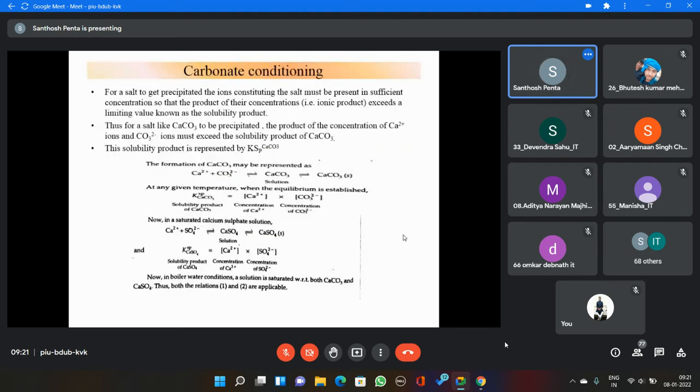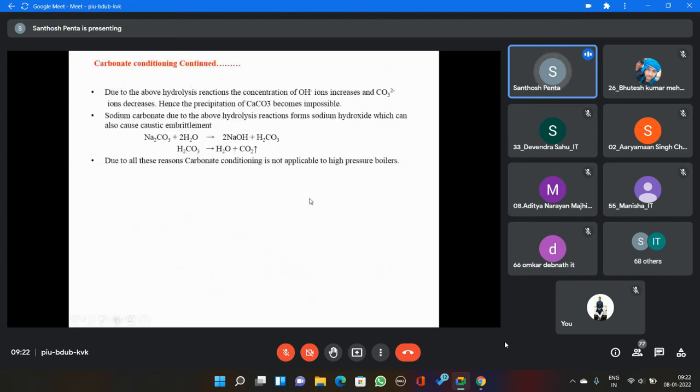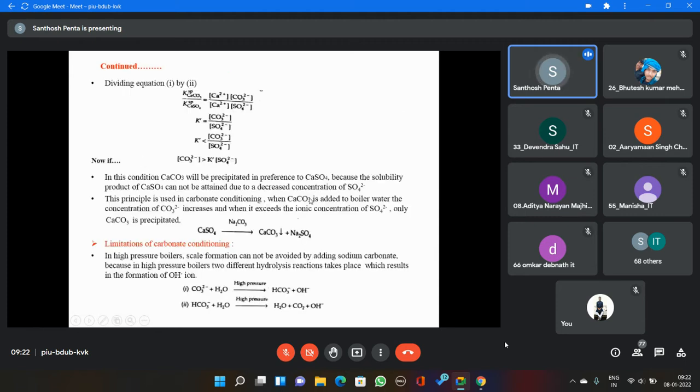Now see here, in the carbonate conditioning, what is happening? Everybody knows that for a salt to get precipitated, the ions concentration must exceed its limit. Some story was given here, this much is not required. Simply, exactly what is happening, or what we have to do.